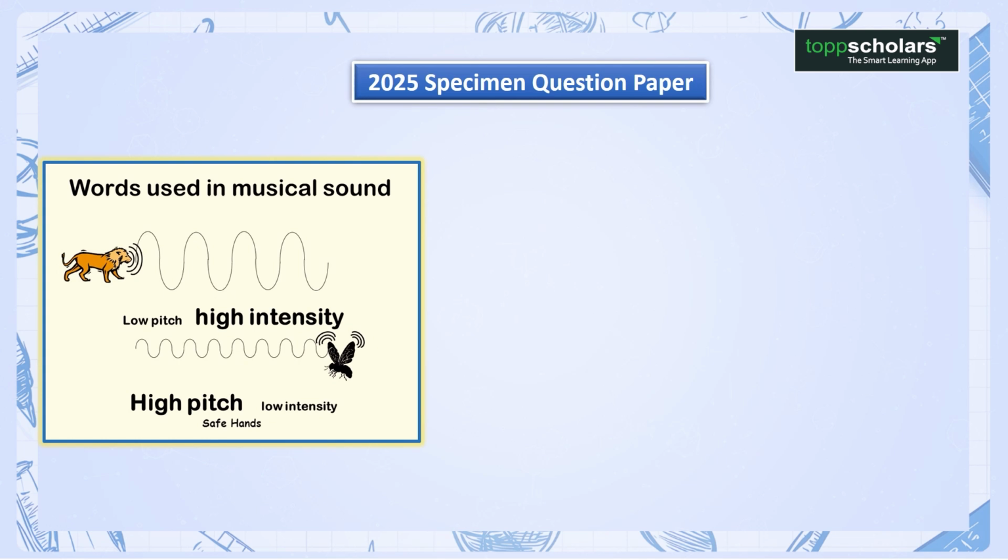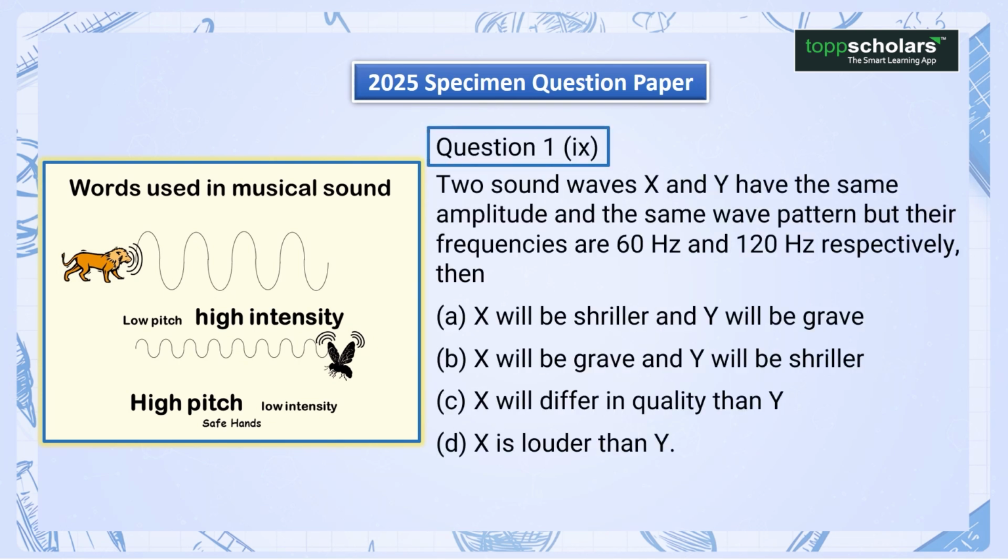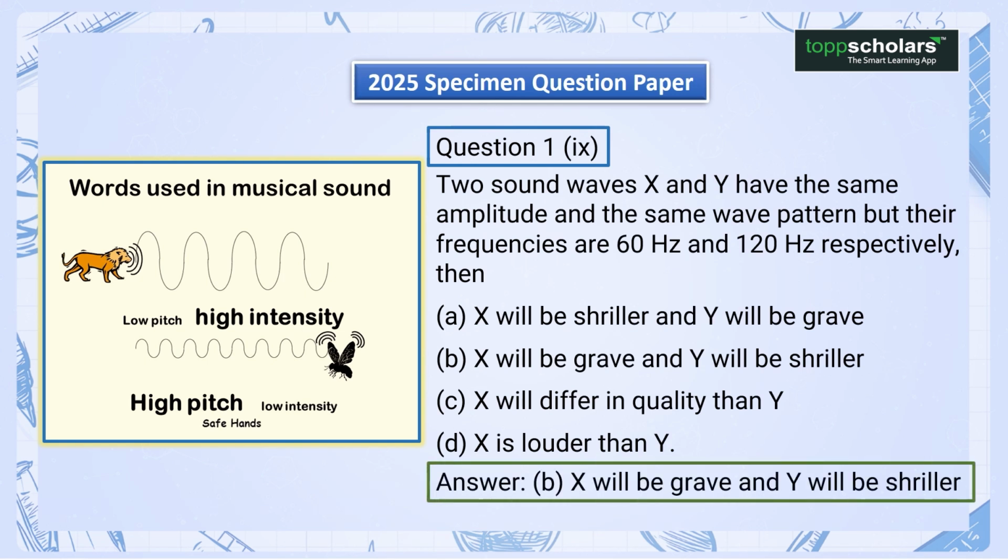2025 specimen question paper. Question 1. 9. Two sound waves X and Y have the same amplitude and the same wave pattern, but their frequencies are 60 Hz and 120 Hz respectively. Then A. X will be shriller and Y will be grave. B. X will be grave and Y will be shriller. C. X will differ in quality than Y. D. X is louder than Y. And the right answer is B. X will be grave and Y will be shriller.